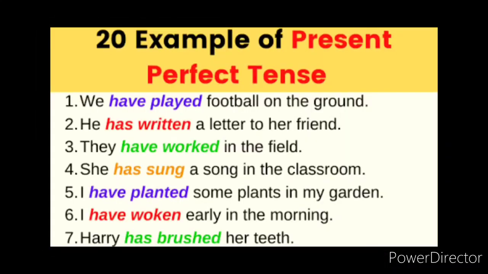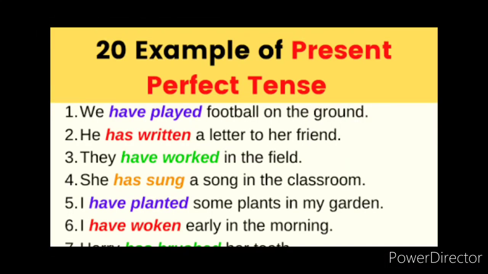Children, let's see some more examples in present perfect tense. So look at the sentences here. We have played football on the ground. See, he has written a letter to her friend. They have worked in the field. They is the subject. The have form should be used with the plural form of pronoun, then verb 3 form, then object. So they have worked in the field.